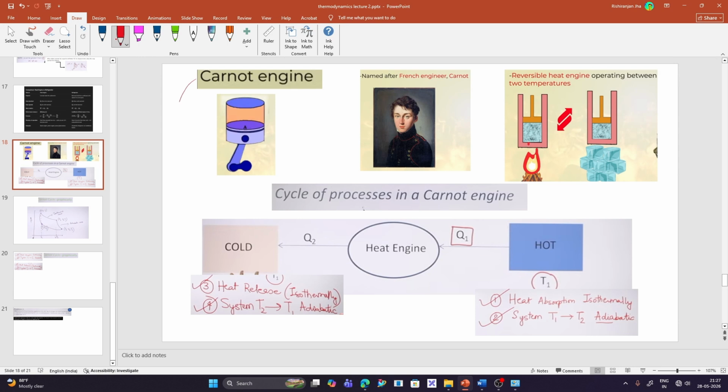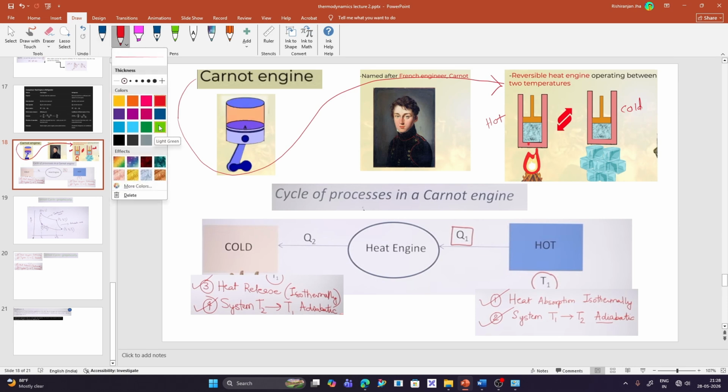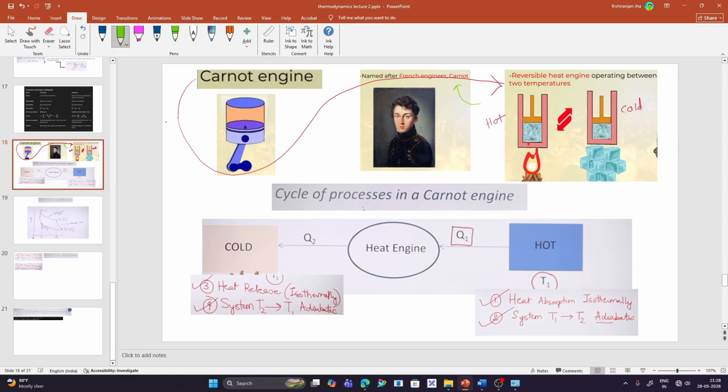So, what is a Carnot engine? A Carnot engine is a kind of reversible heat engine operating between two temperatures. One reservoir is cold and the other reservoir is hot. So it is basically an engine that operates between two reservoirs, right? And it is named after the French engineer Carnot, right?